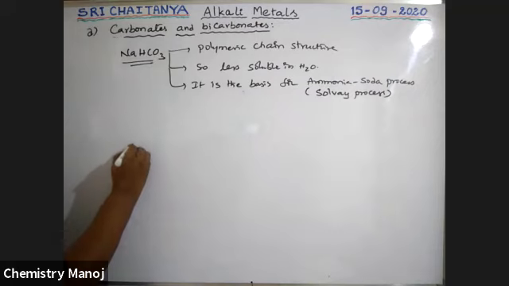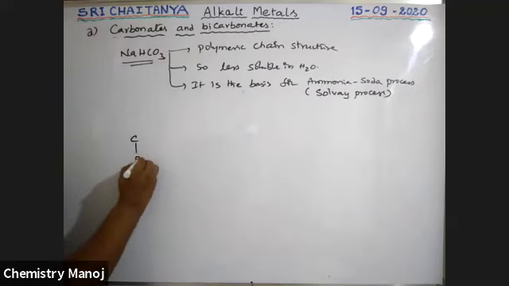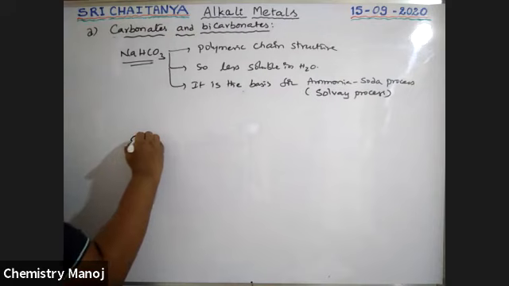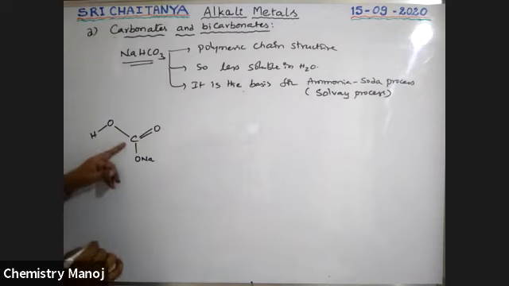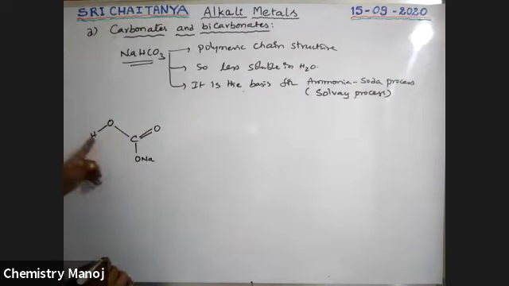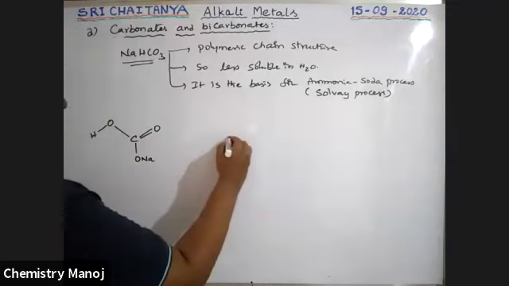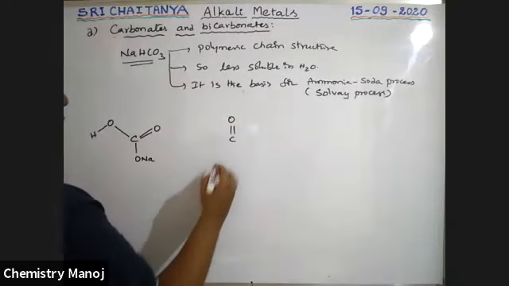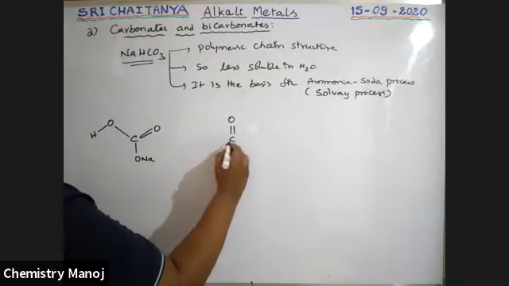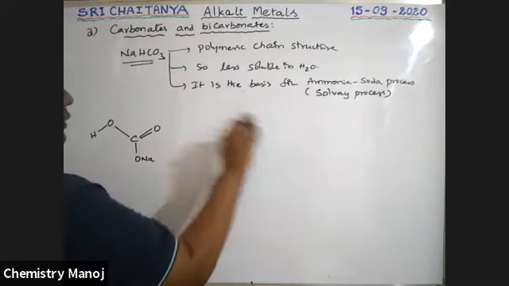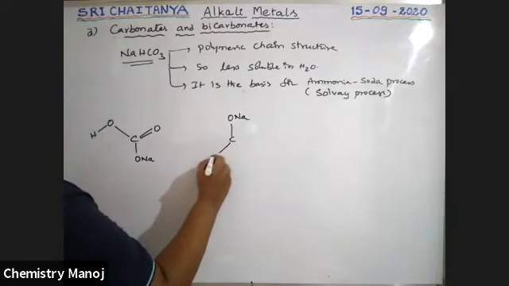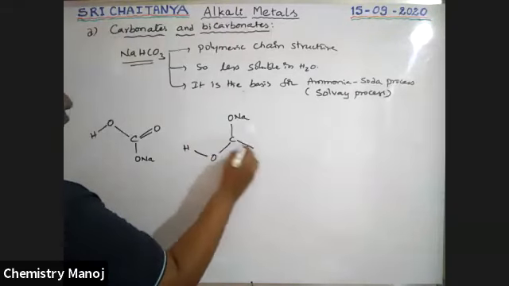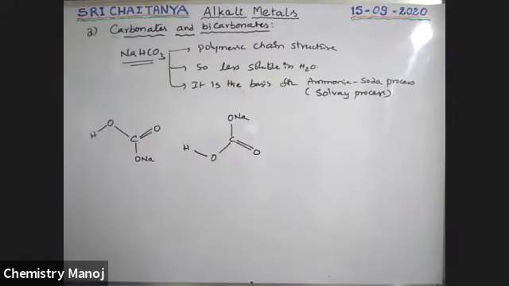Carbon with ONa, double bond O, and OH. That is NaHCO3, the structure. Next, one more: carbon double bond O, ONa, OH, the second molecule.